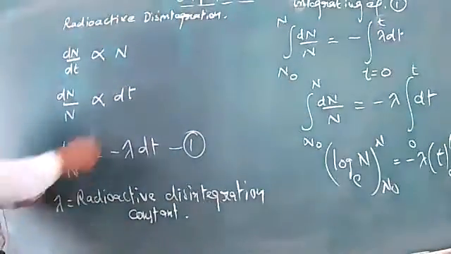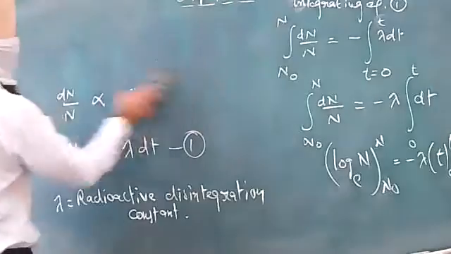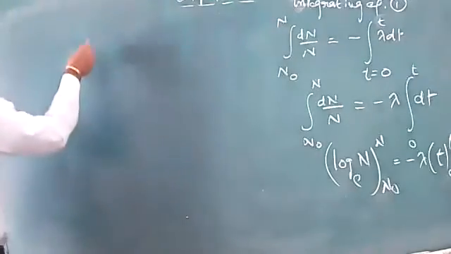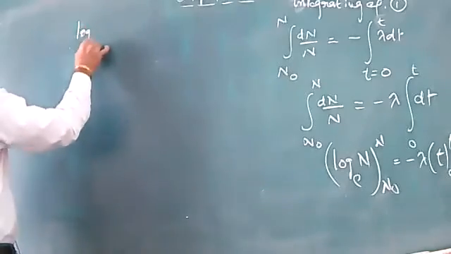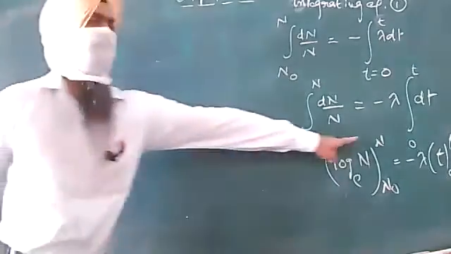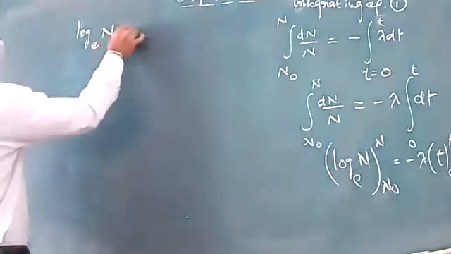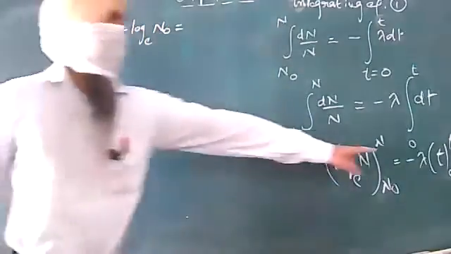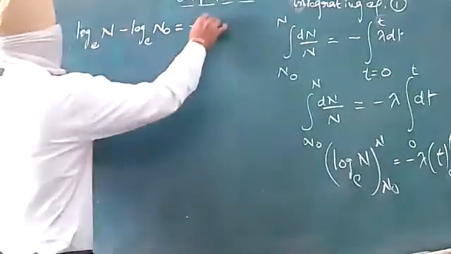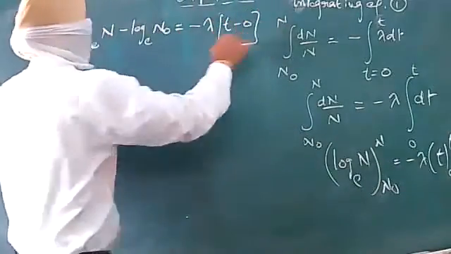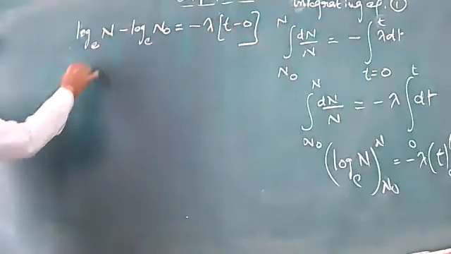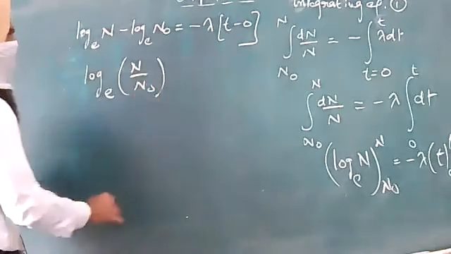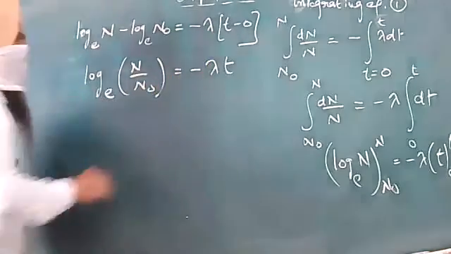So I will have log to the base e of N, limits N naught to N, and minus lambda t, limits 0 to t. Let us now substitute the lower as well as the upper limit to get the result. So I will have log to the base e of N, the upper limit substituted, minus log to the base e of N naught, the lower limit, equal to minus lambda times t minus 0. So we will have log to the base e of N upon N naught equal to minus lambda t.